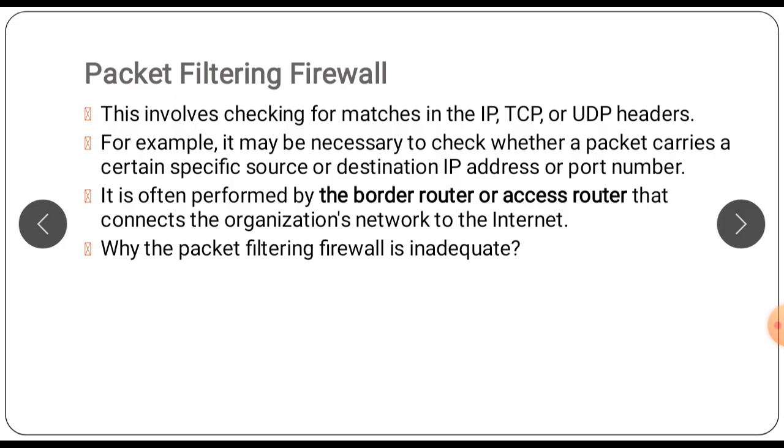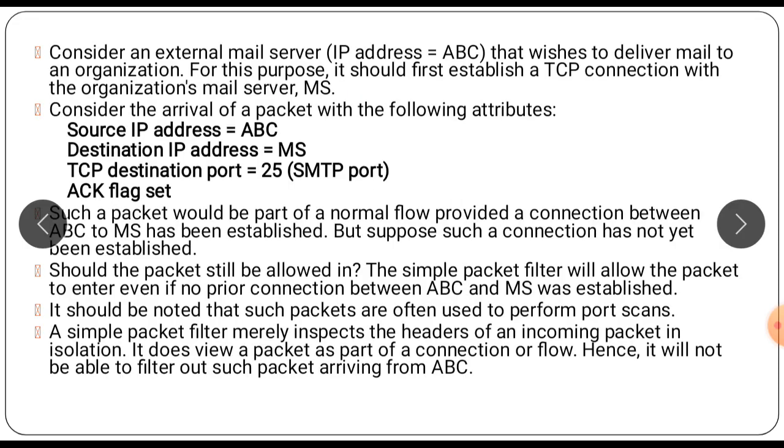Consider an example of an email server, let its IP address be ABC, that wishes to deliver mail to an organization. For this purpose, first it will establish a TCP connection with the organization email server.